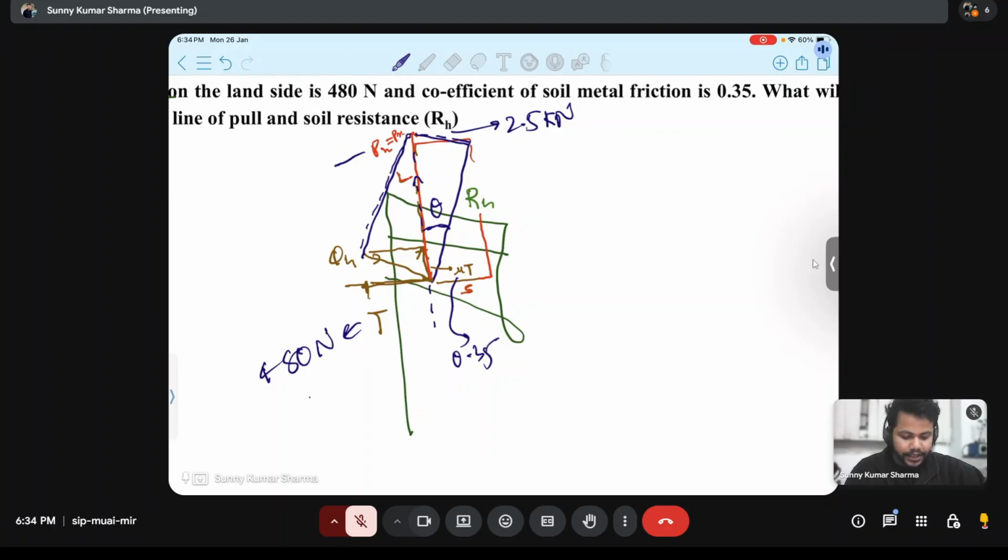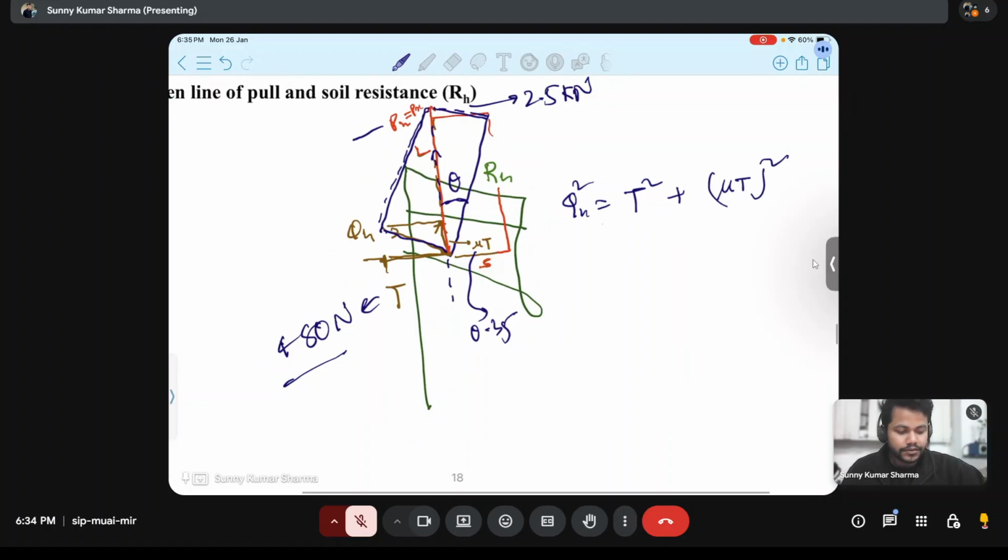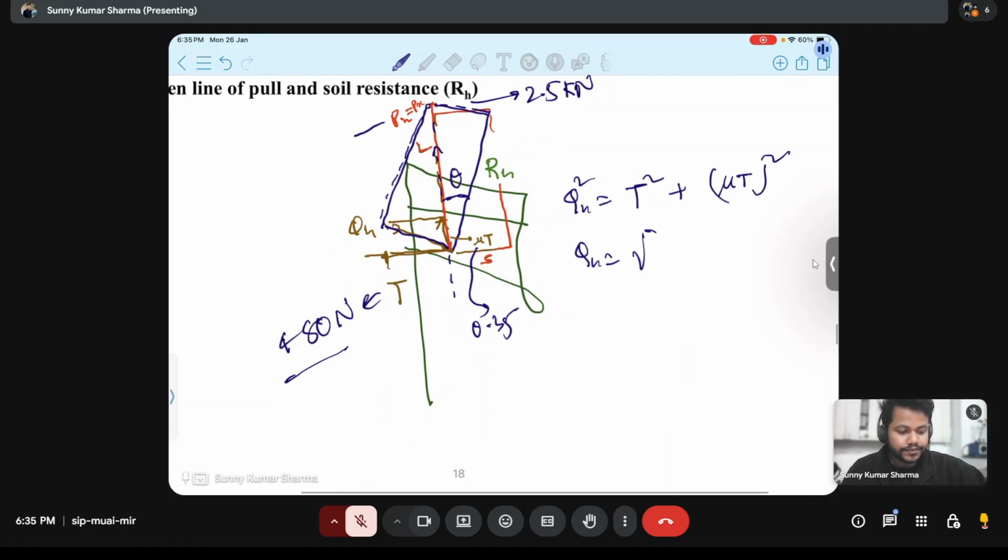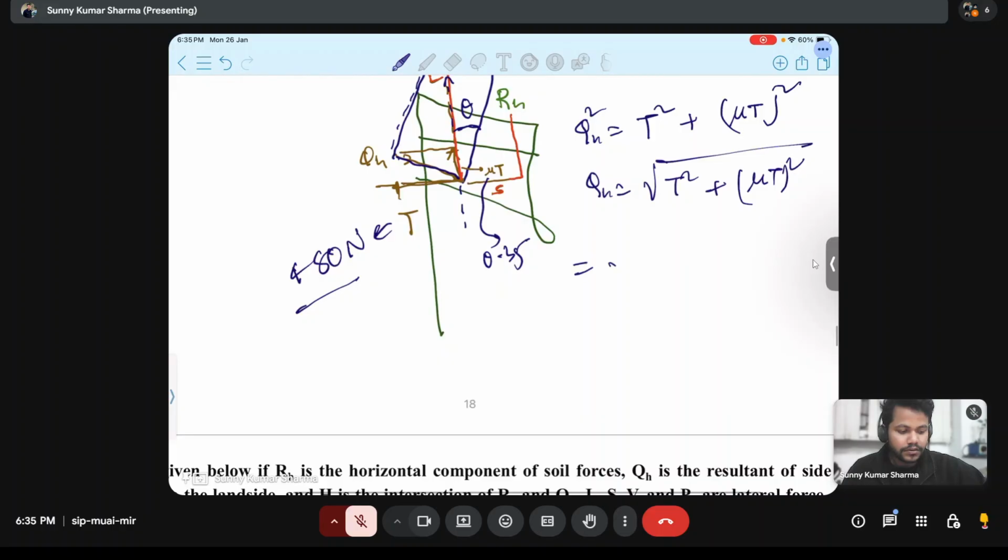This is 480 Newton, and this T, and mu T is given 0.35 Newton. From here we can easily get QH. QH is the resultant of T and mu T. QH square is equal to T square plus mu T square. Means QH equal to root under T square plus mu T square, 480 square plus 0.35 into 480 square.